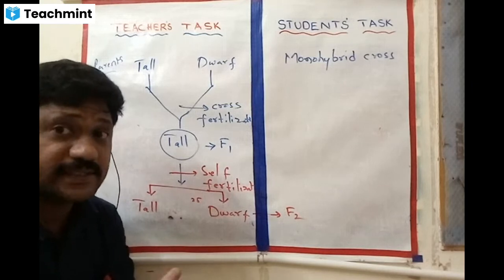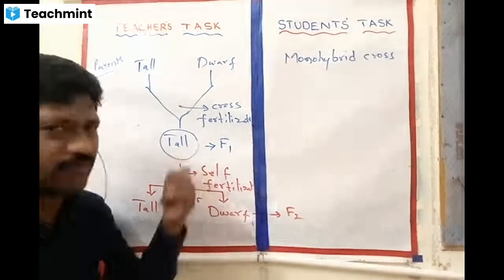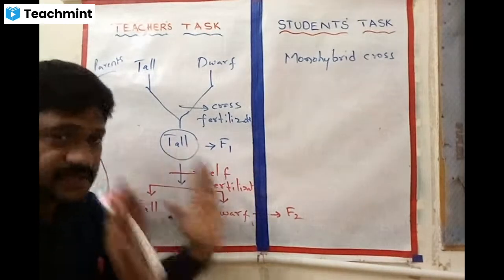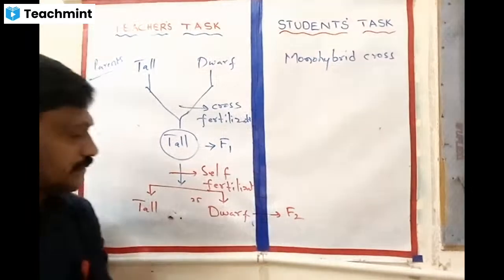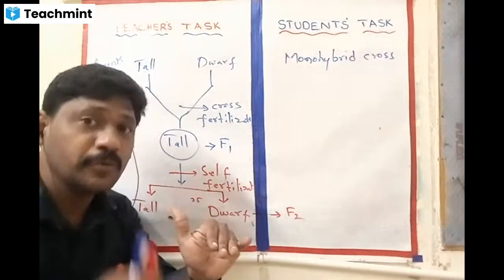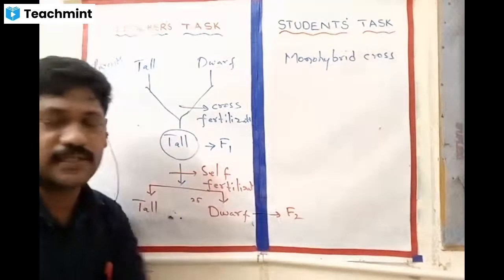We try to find the reasons why later. So these are the results we are getting. We are doing experiments, we are getting results, we are noting down everything. Then we will try to produce the F3 generation.